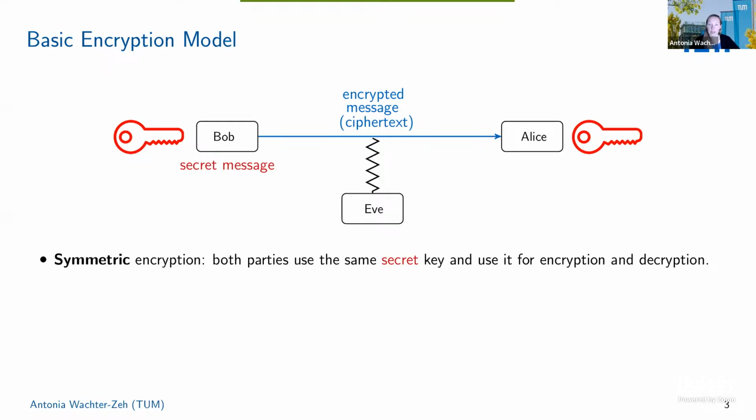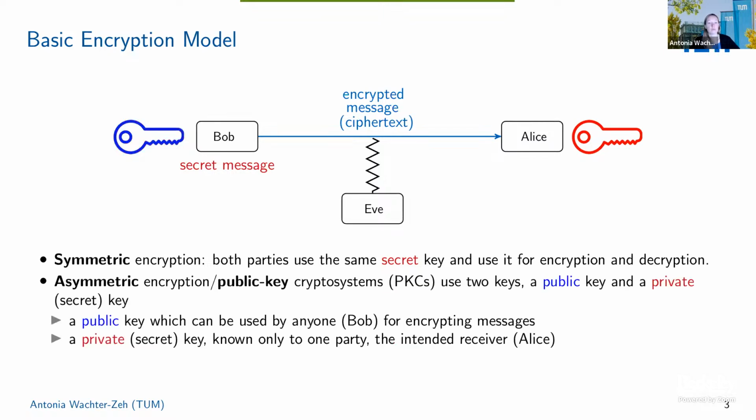And in order to enable such a secure channel to exchange this key, what's usually done is to use public key cryptography, asymmetric encryption, where Alice creates a key pair, her public key and her private key. She keeps the private key to herself and doesn't share it, and the public key she can share with anyone, so she can, for example, publish it on her website. Now Bob can use her public key to encrypt messages to her, but only Alice can decrypt them by using the secret key. So anybody with a public key can encrypt, but only Alice can decrypt. And that's basically the setting that we'll consider here.